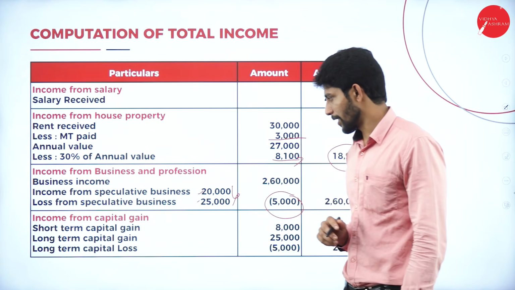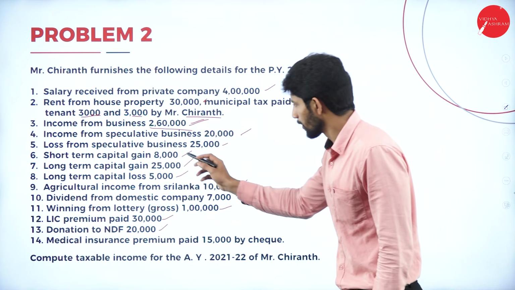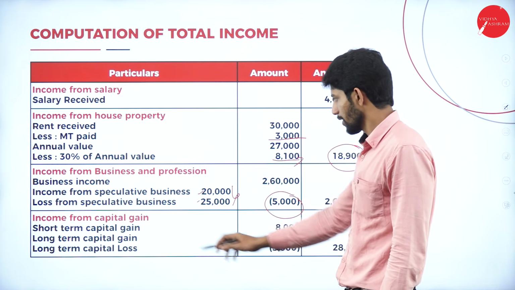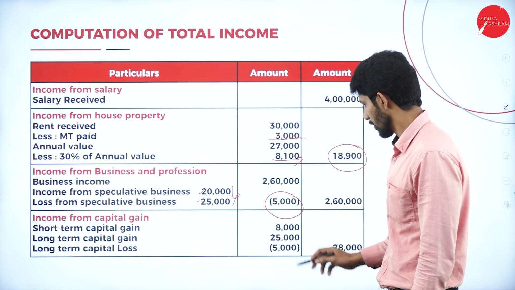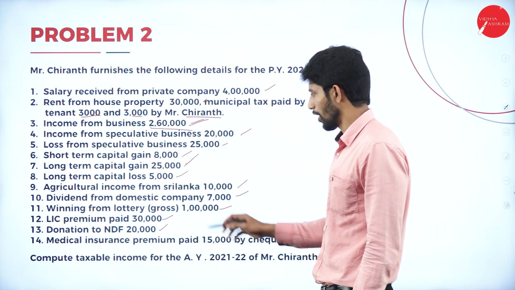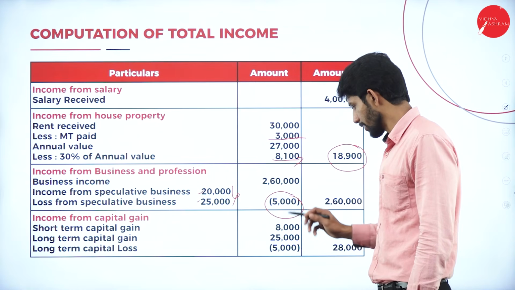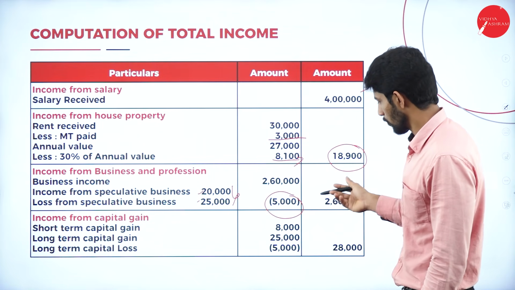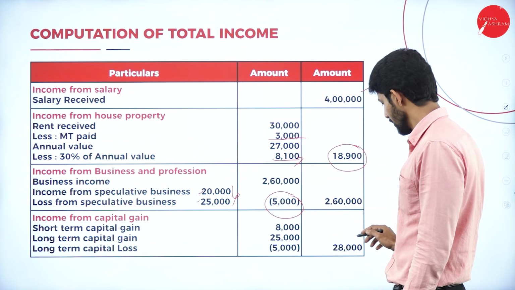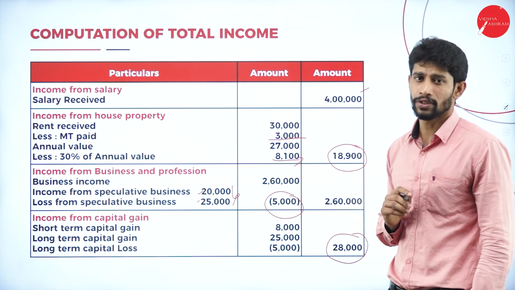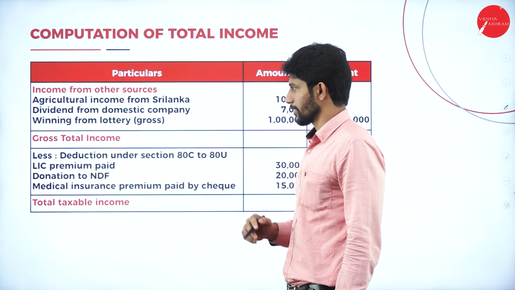only. Income from capital gain. Yes, short-term capital gain. How much we have in the problem? Short-term capital gain, it is 8,000. Yes, we have considered 8,000. Next, long-term capital gain. How much we have in the problem? It is 25,000. Yes, we consider 25,000. And long-term capital loss, we have 5,000. So we have taken 5,000 here. So here 8,000 plus 25,000, it comes to around 33,000. So minus 5,000 of loss. Set off the loss. You will get balance 28,000. This 28,000 is called what? Income from capital gain.